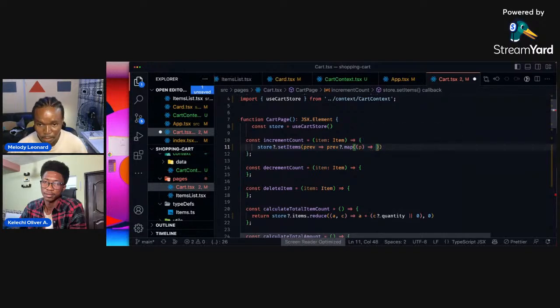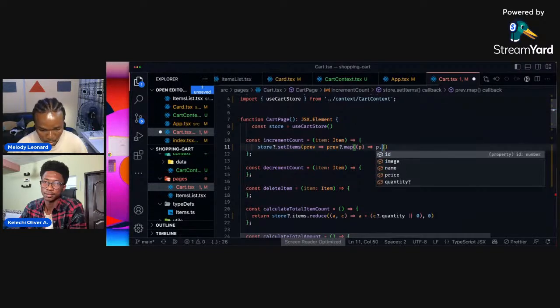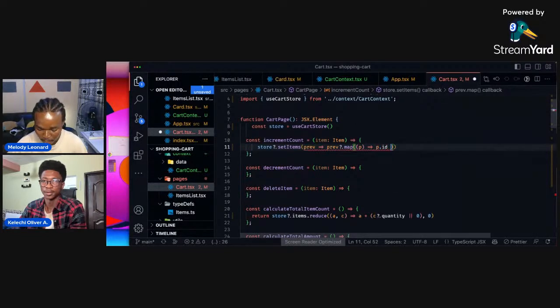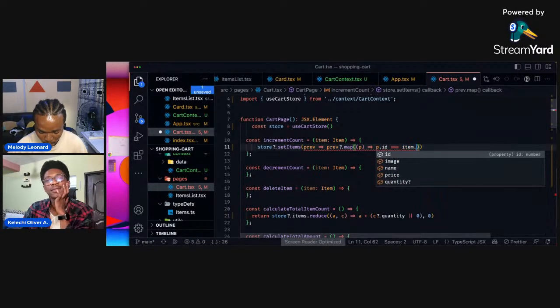This will give me this value, and I would say something like p.id. We want to find where p.id is equal to item.id, right?